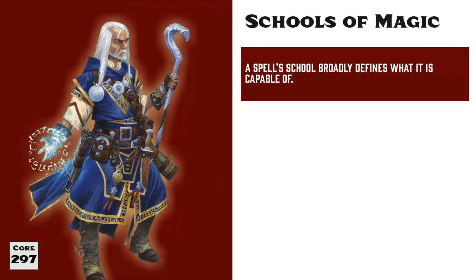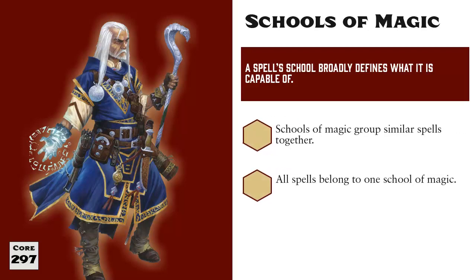To fully understand magic in Pathfinder, you need to know how schools of magic, the four essences of magic, and magical traditions all work together to form a foundation for spellcasting. Schools of magic are simply a way to group similar spells together. All spells belong to one of the 8 schools of magic, and you can think of a school as being similar to a single field of study or expertise.